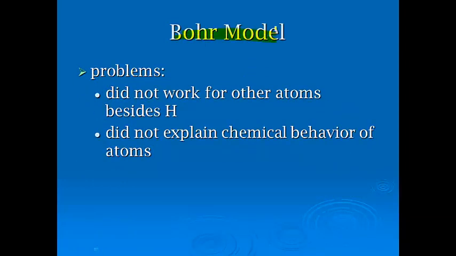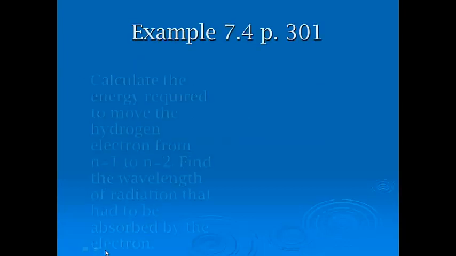Okay, here were the problems with the Bohr model. Problems were that it did not work for other atoms besides hydrogen, and it did not explain chemical behavior. It didn't explain how or why things bonded together, which was a problem. Now, again, here's some of the sample problems.